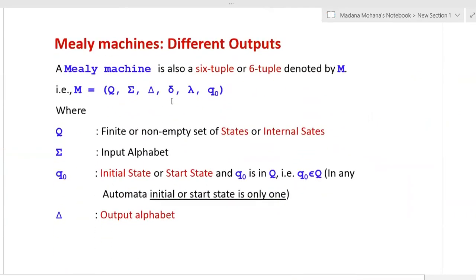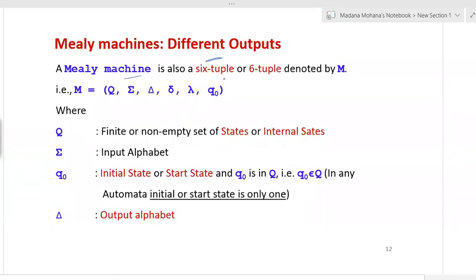Then coming to the second alternative machine, the Mealy machine. Here the Mealy machine consists of different outputs, that means every transition contains an associated output. The definition is the same, but only the output function definition is changed.